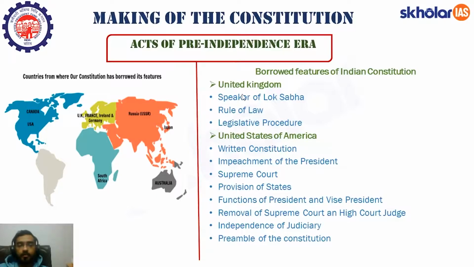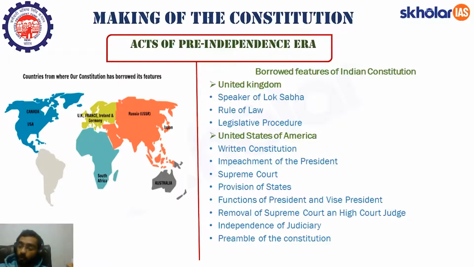So this United Kingdom, it has a constitution, but the constitution of United Kingdom is not a written constitution. On the other hand, United States of America has a written constitution and India also has a written constitution. So we have borrowed this from United States of America. Now, impeachment of president. What is impeachment? Impeachment है president को अपनी post से कैसे हटाना है, इसका एक process होता है, and that process is known as impeachment. So that whole process we have borrowed from United States of America.